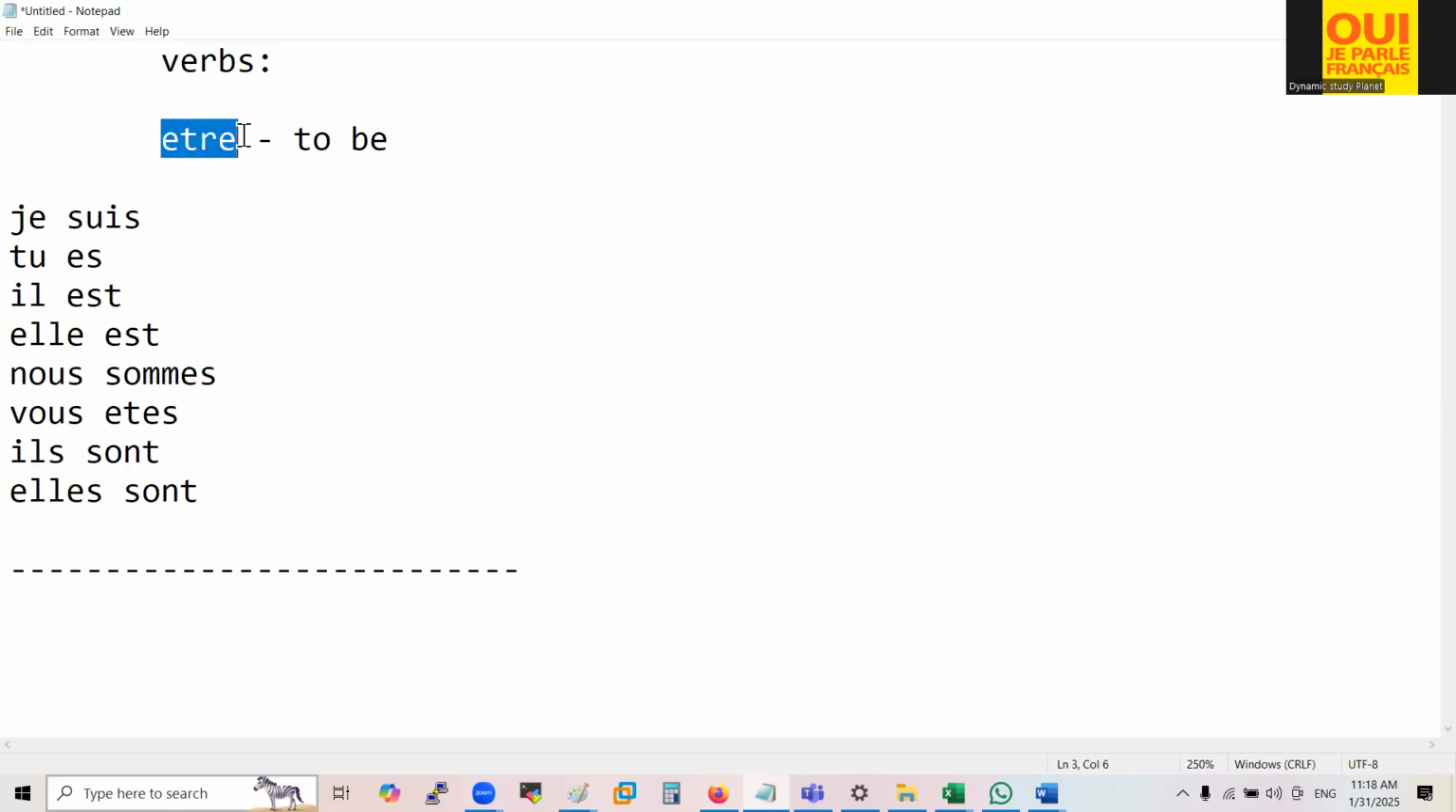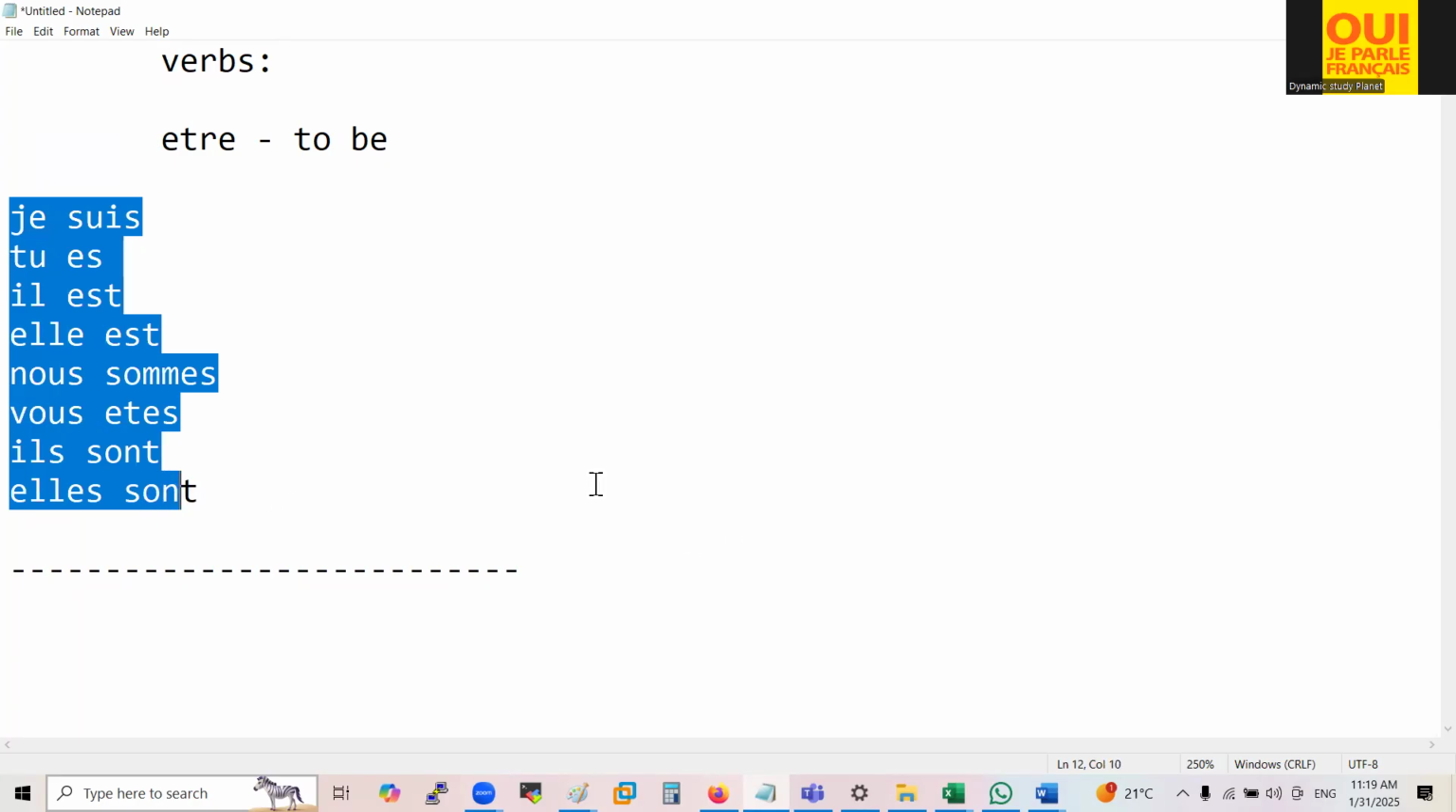So être is a verb. The meaning of this is to be. Je suis, tu es, il est, elle est, nous sommes, vous êtes, ils sont, elles sont. In this way, you have to speak the être verb and you have to write it down 10 times. I will give you again.